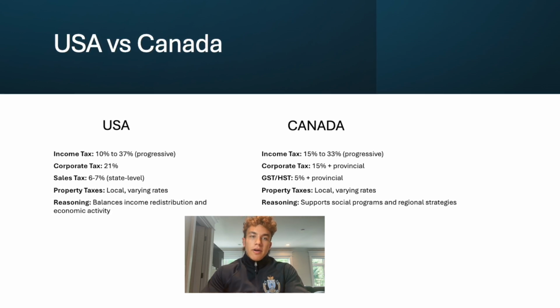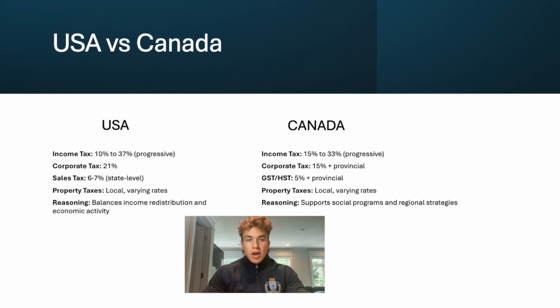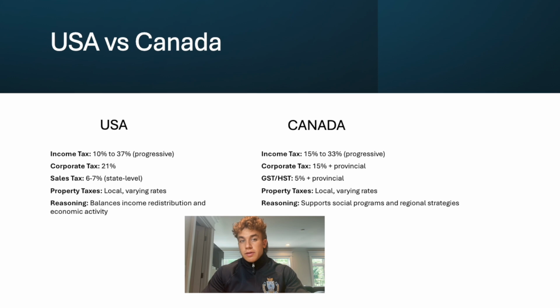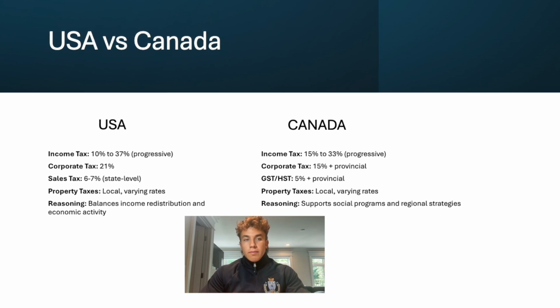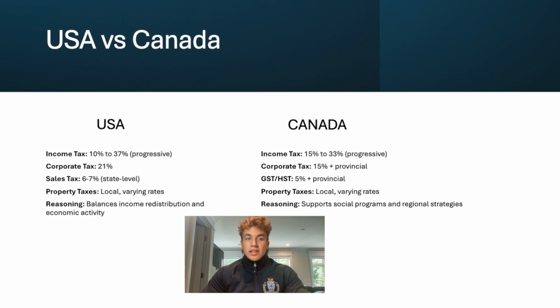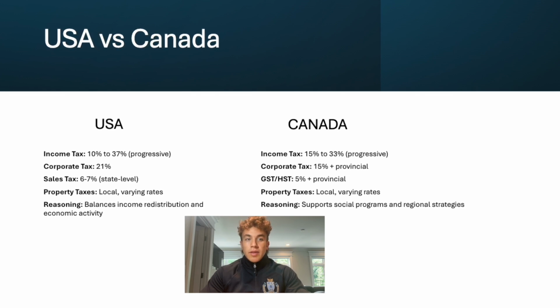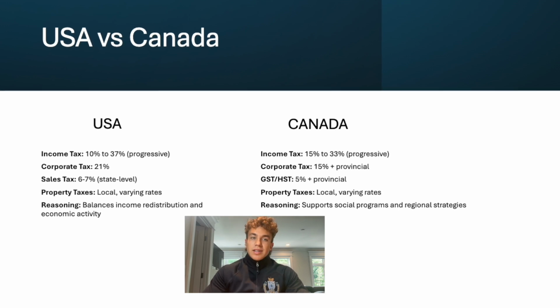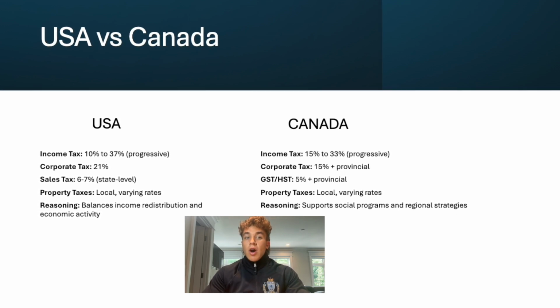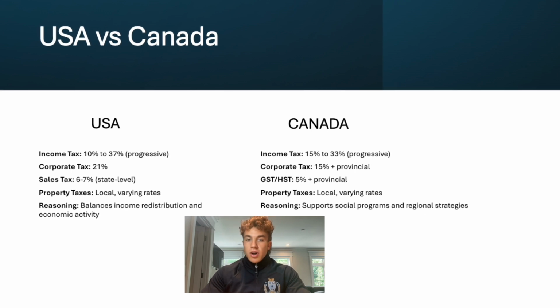Comparing that to Canada, the federal income tax is also progressive, ranging somewhere from 15 to 33%. The corporate tax rate is 15% federally, with additional provincial tax rates. The goods and services tax is 5% federally, with provincial rates added to the HST. Property taxes are collected locally and vary by location. This system supports a strong social safety net while allowing for regional economic strategies.